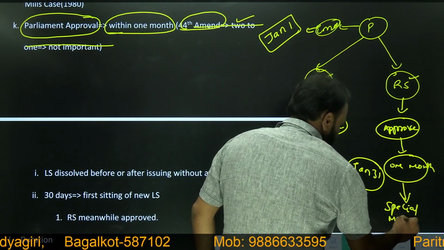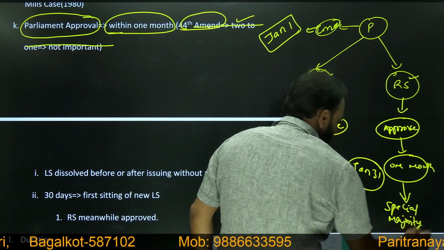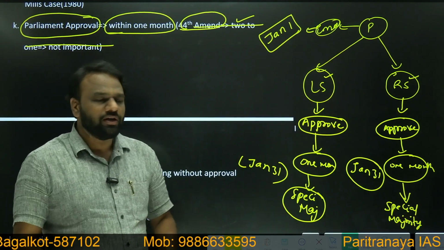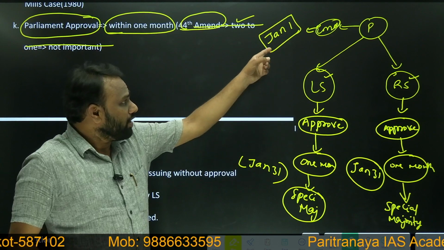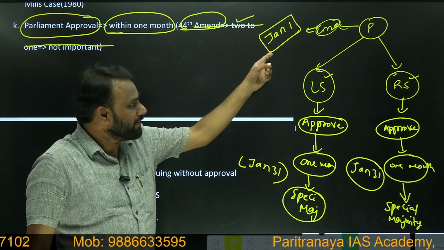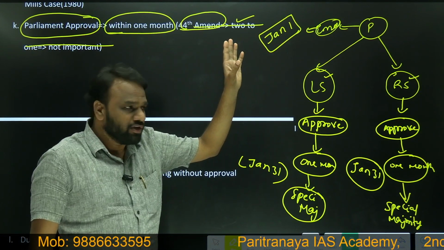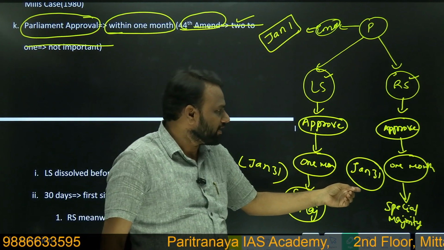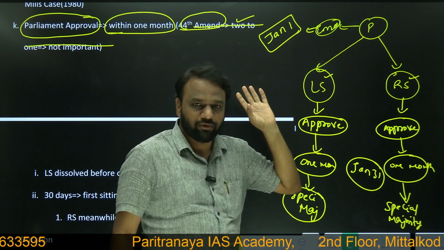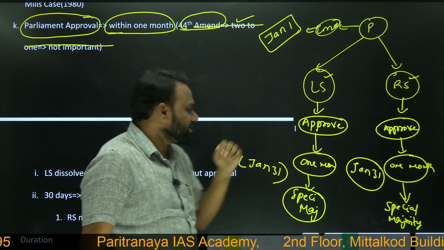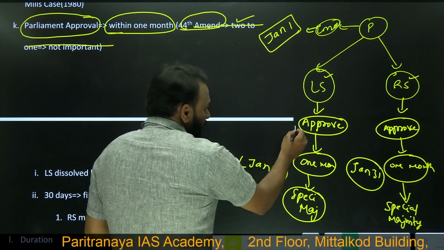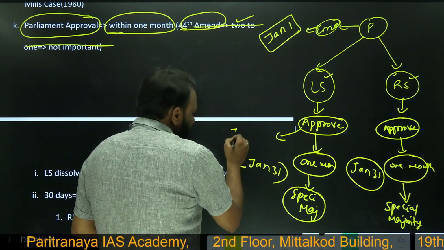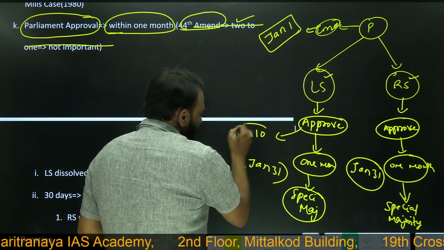So on January 1, the president has declared emergency. Within January 31, Lok Sabha has to approve it, and within January 31, Rajya Sabha has to approve it. Let us assume Lok Sabha approves on January 10.